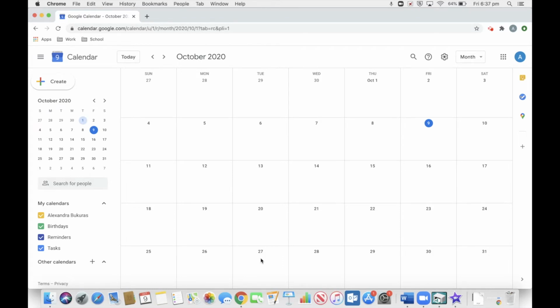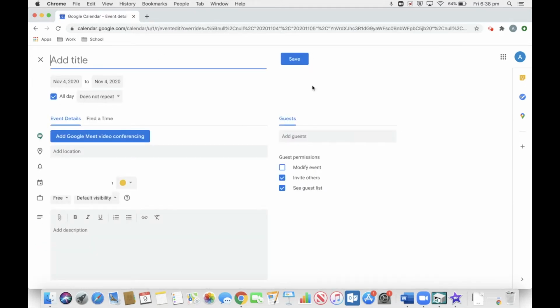As you can see, I have the month view on my calendar. The first step to creating any plan is to write in the due date. So we are going to go to November, click on November 4th because that is the day the assignment is due. Now, if you've seen any of my other videos on Google Calendar, you will know that I recommend when a student is using Google Calendar to plan to title the event homework, and then down here in the description box, this is where they will write what the homework is that they're going to complete.